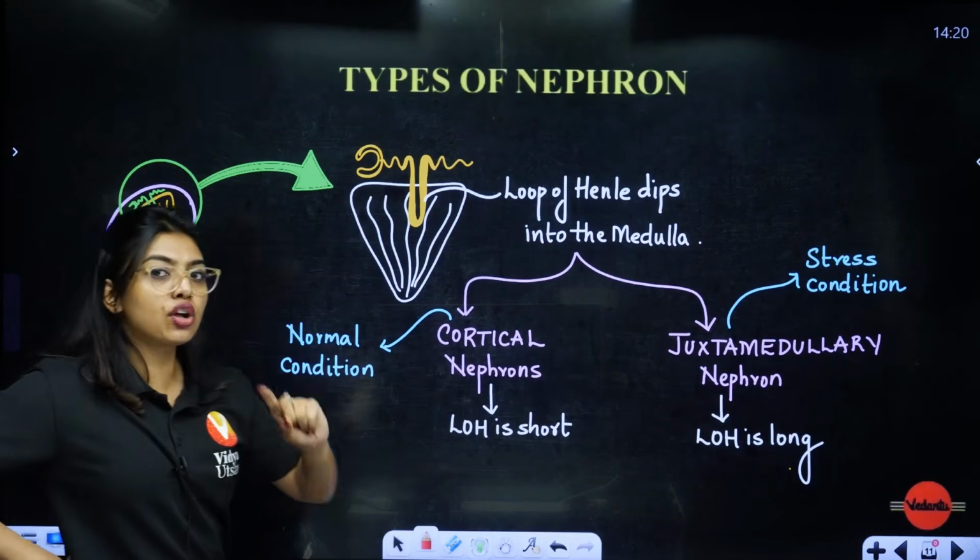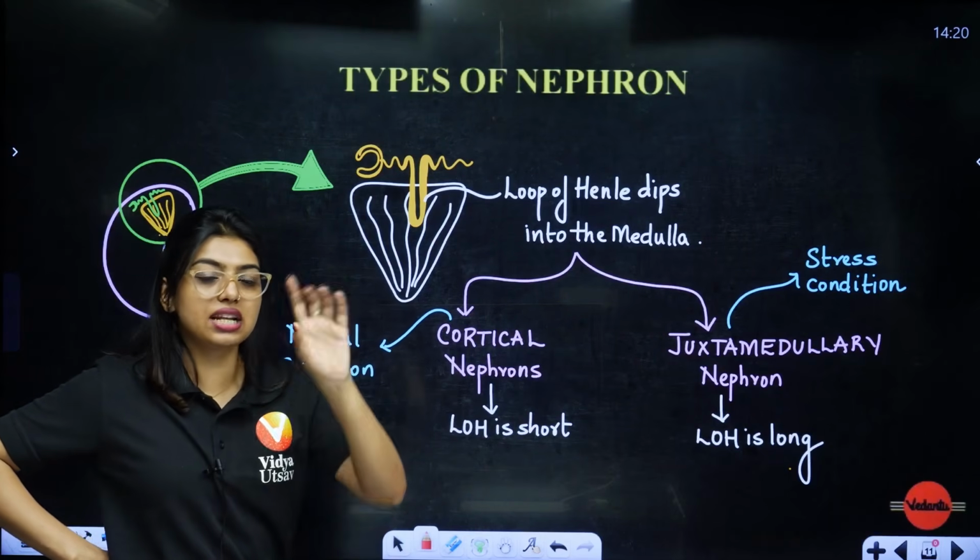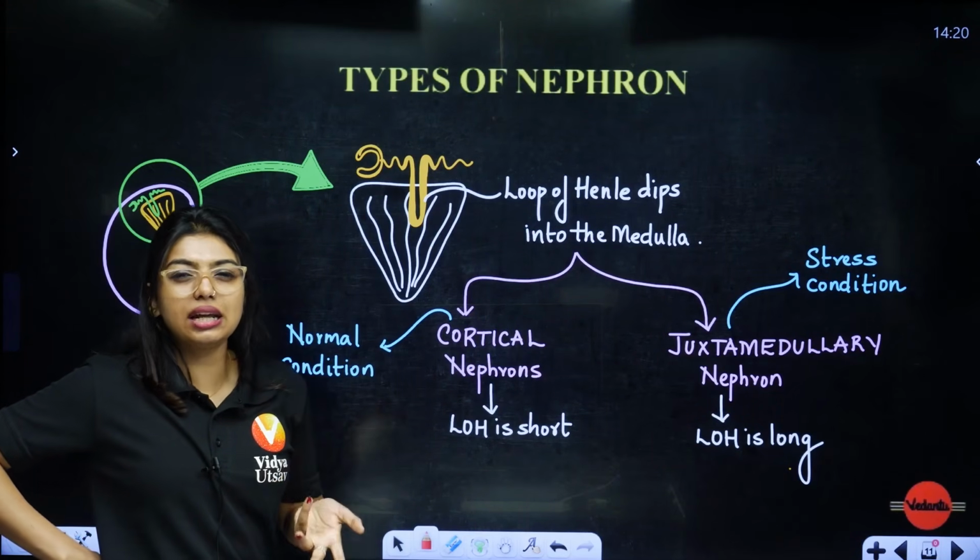So in the cortical nephrons, is the vasa recta needed or not? Please let me know in the comments. Needed, students?